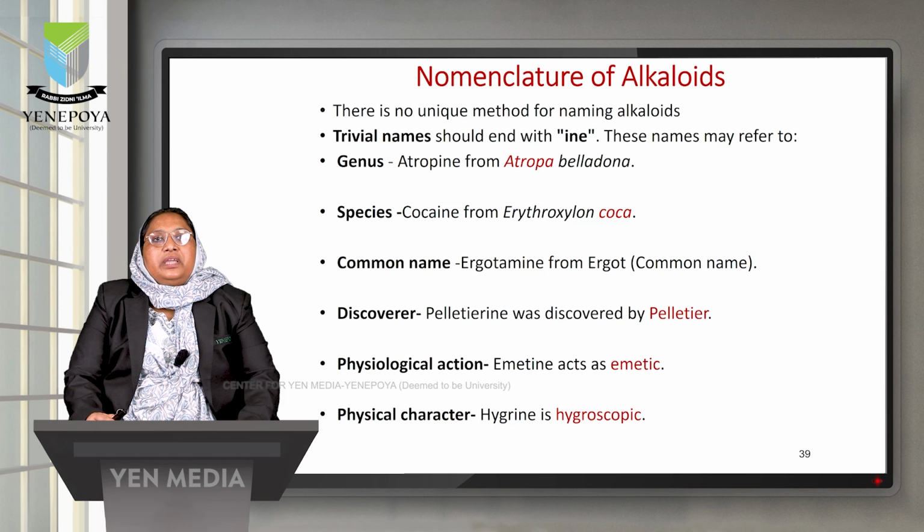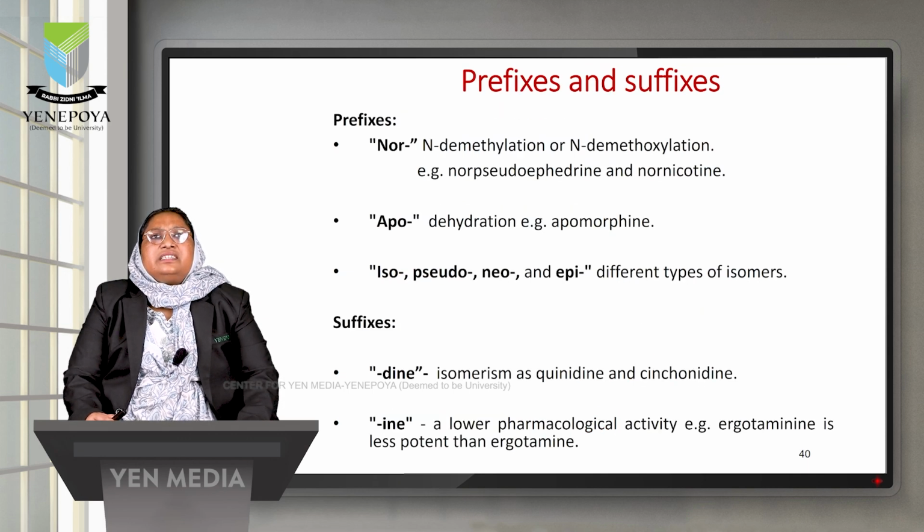Sometimes an alkaloid can be named as per its physiological action, like emetine, which has the physiological action that it can stop emesis. That is why it is called an emetic, so emetine has come from this term. Sometimes the alkaloid can also be named as per its physical characters, like the hygroscopic nature of hygrine was responsible for the name hygrine.